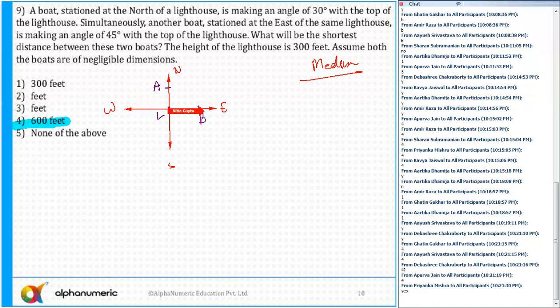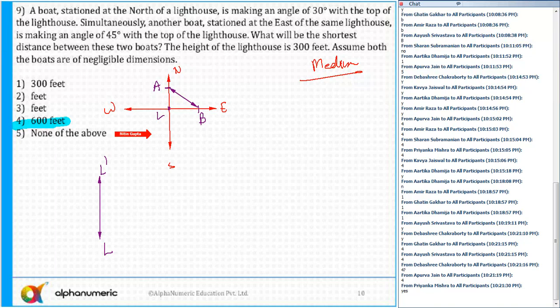Simultaneously, another boat is stationed at the east of the same lighthouse. It is making an angle of 45 degrees with the top of the lighthouse. What is the shortest distance between these two boats? So I need to find out the distance AB. Okay. So first of all, let's say there is a lighthouse. This is L, which represents the lighthouse, and let me repeat, this is L dash.